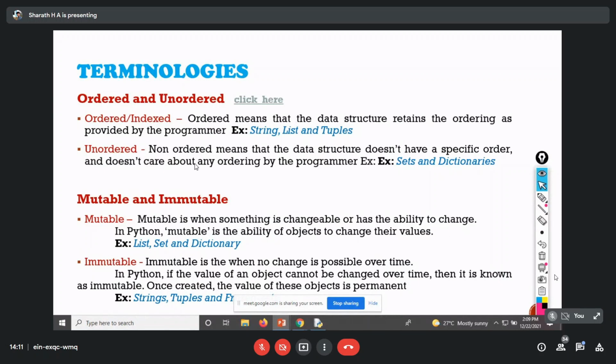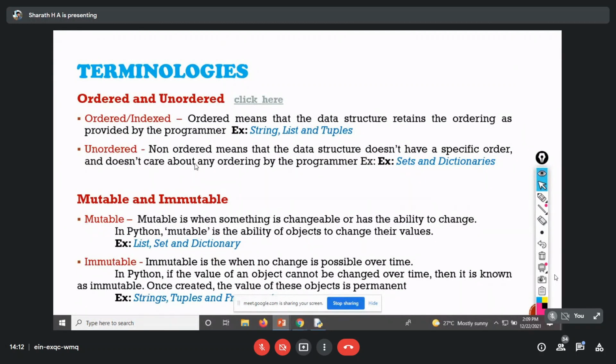Next we'll move on to the next topic, mutable and immutable. What do you mean by mutable and immutable? Mutable means that after initialization, we can change the objects within the data structure. For example, list, set and dictionary: we can modify the elements within them. Whereas immutable means changes are not possible, as with strings, tuples and frozen sets. Once we freeze a set, we can't edit or change the values within it.